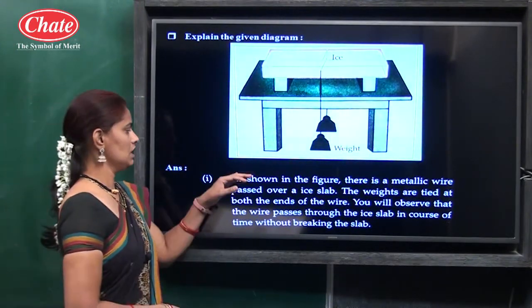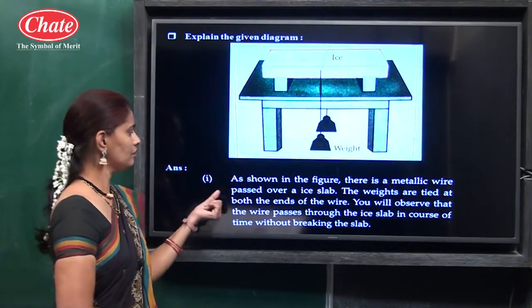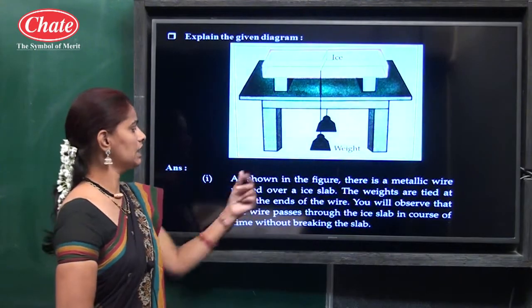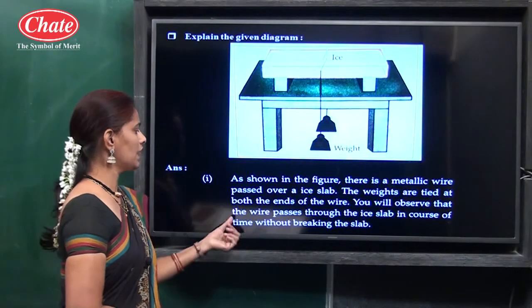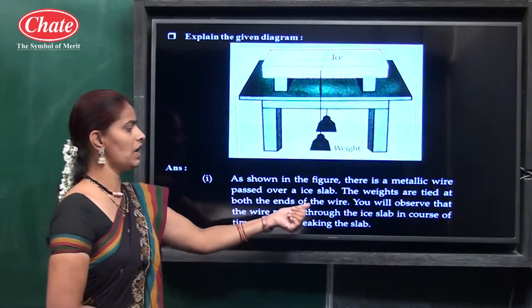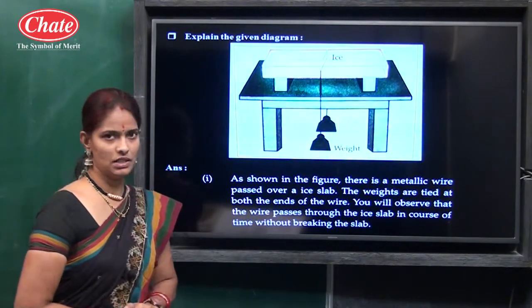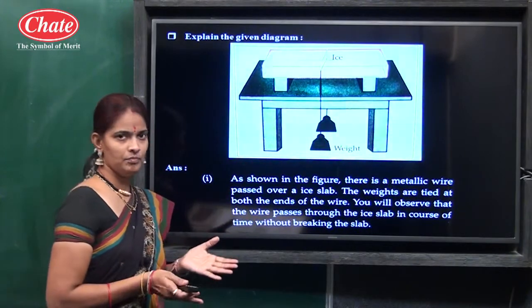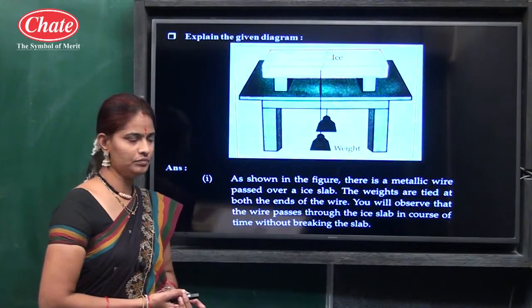As shown in the figure, there is a metallic wire passed over an ice slab. The weights are tied at both the ends of the wire. You will observe that the wire passes through the ice slab in course of time without breaking the slab. From this diagram you have to write what it is and what it does.